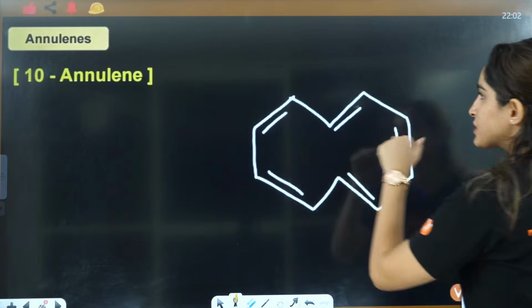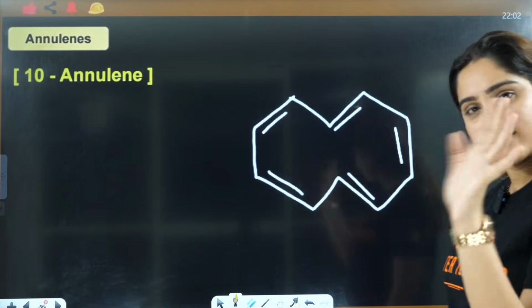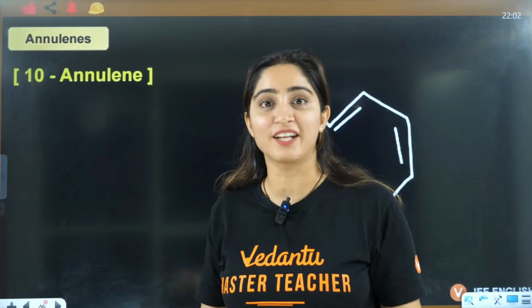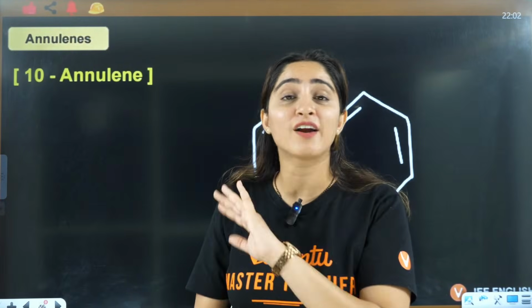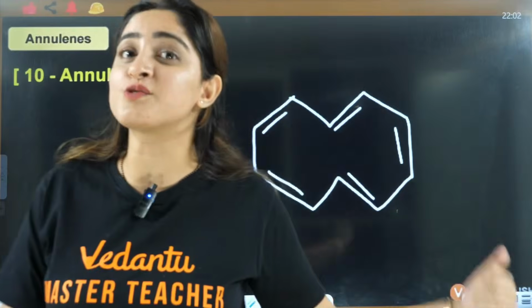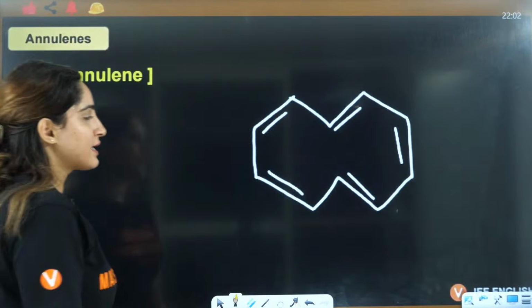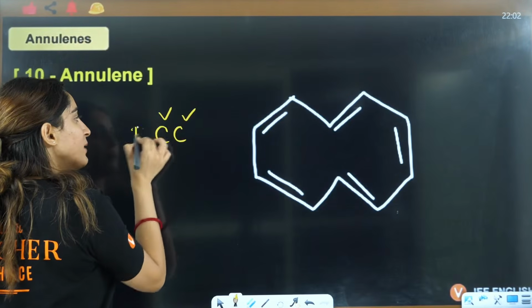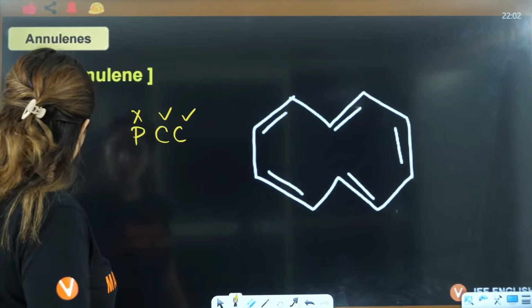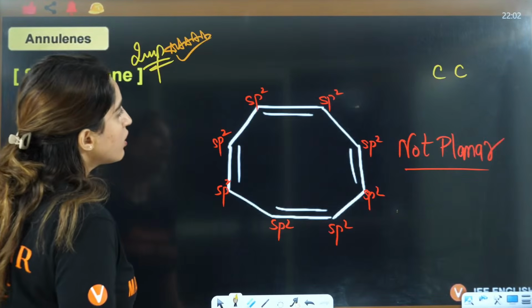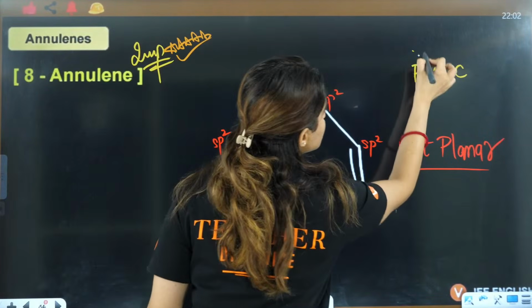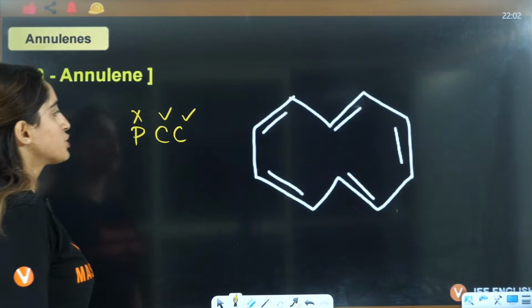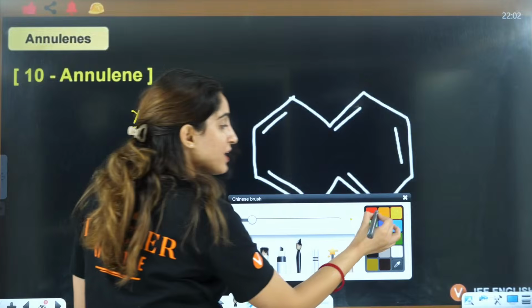Right? If you see this, 10 annulene, just tell me one thing, 8, 10 and 12, these are non-aromatic. Just remember, 8, 10 and 12 are non-aromatic. I'll tell you why this is not aromatic. Here, cyclic and conjugated is always followed. Planarity is not followed. Here also, planarity was not followed, right?